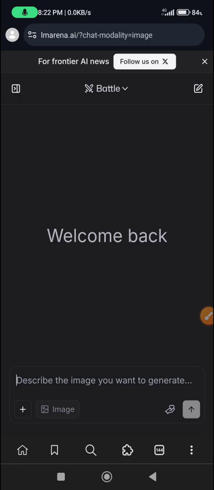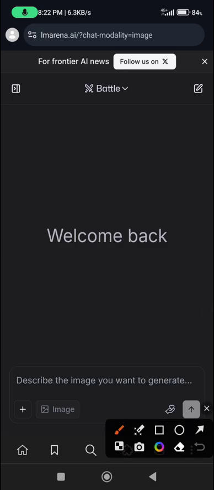All you need to do at this point is to select the battle option at the top here. I mostly prefer not to use battle, but it depends on you.